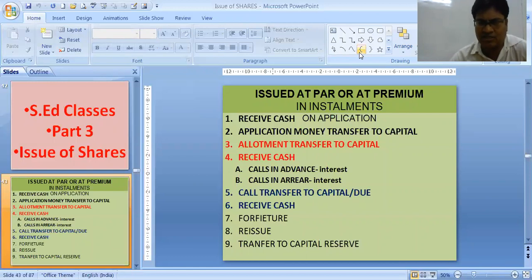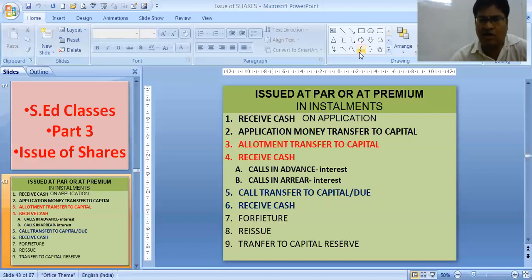Then we write cash to equity share application and allotment, then again equity share application and allotment to share capital. If we delete those two entries of application and allotment, our journal entry becomes bank to share capital. Over here also the same thing happens.